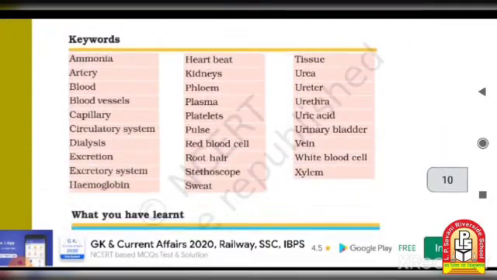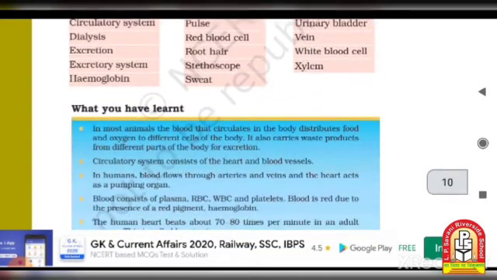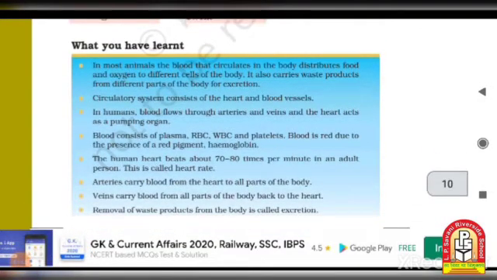In this chapter, we have to learn all these keywords deeply, but this is only the overview, so I can't give you full instruction about this chapter. So what you have to learn: in most animals, the blood that circulates in the body distributes food and oxygen to different cells of the body.